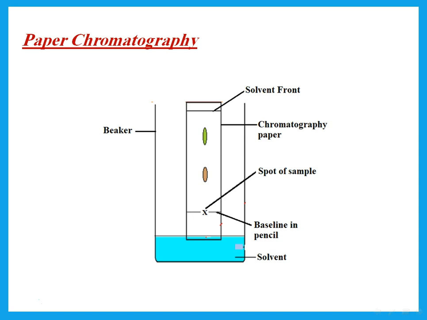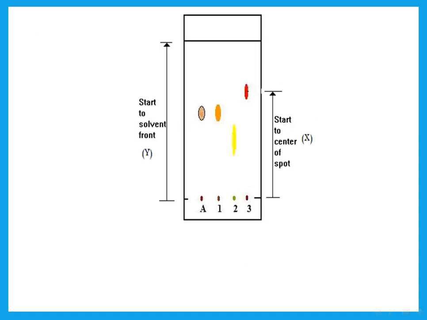Now, you should realize that we draw the baseline in pencil. Why is that? Because it doesn't dissolve in the solvent. We have to have the level of the solvent below the baseline. Why is that? So that the spots do not dissolve in the solvent. Then if we're trying to determine the presence of something, we can put the spots of different substances next to each other and determine which one goes up the same height. So if the spots go up the same height, they're the same. So for example, this one, A and 1 are the same.